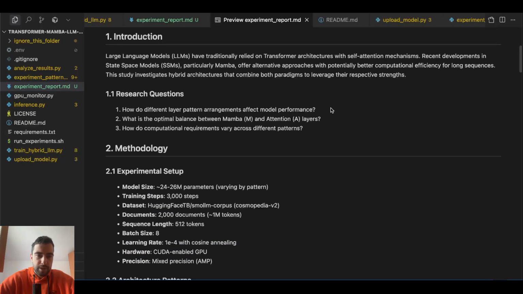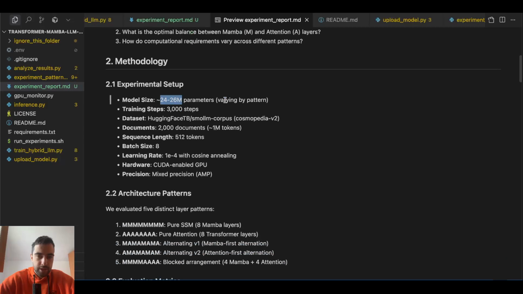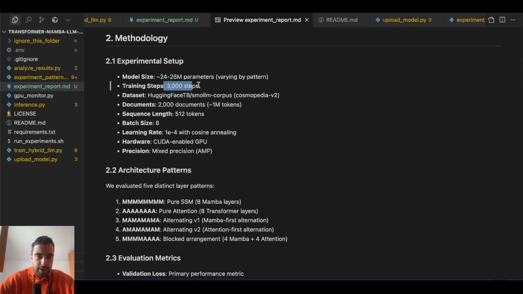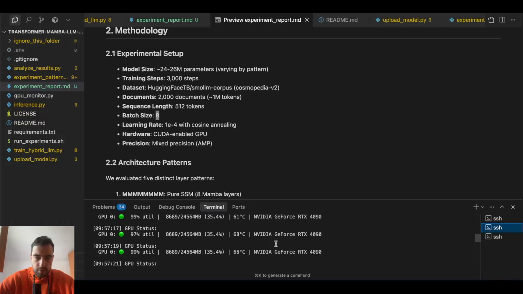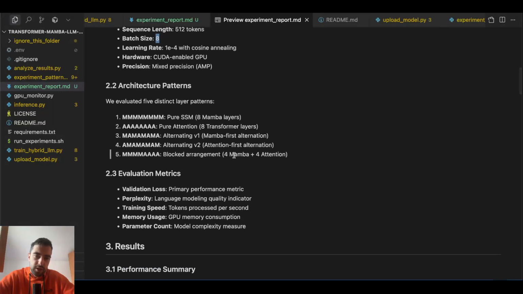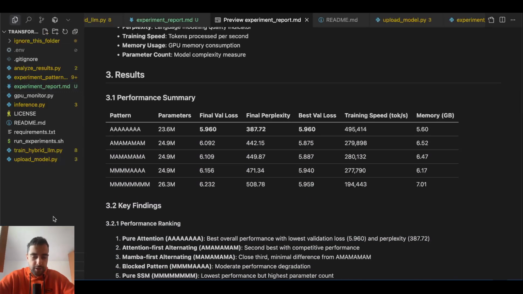So it wrote a bunch of stuff. How do different layer patterns or arrangements affect model performance? We got Mamba, we got attention. So 24 to 26 million parameters varying by pattern. 3000 training steps, which is just a few minutes. Sequence length 512, batch size 8, these could be higher. We are using just 35% of the GPU's memory, so I guess if we increase batch size, we will just use more memory, which is gonna train better, or faster, I should say. We got these 5 architectures. So let's see the results.